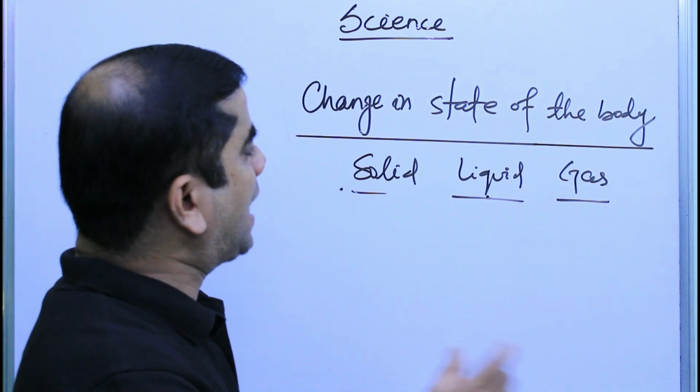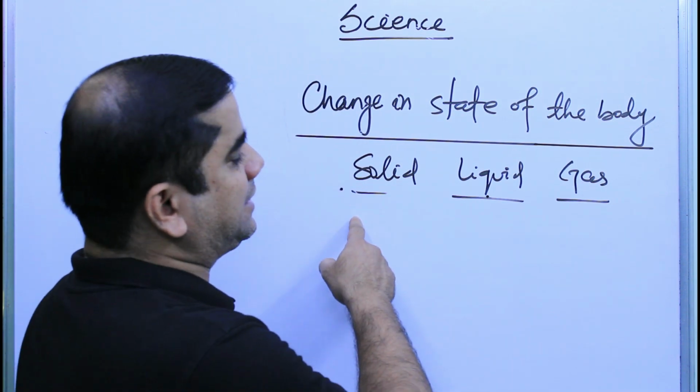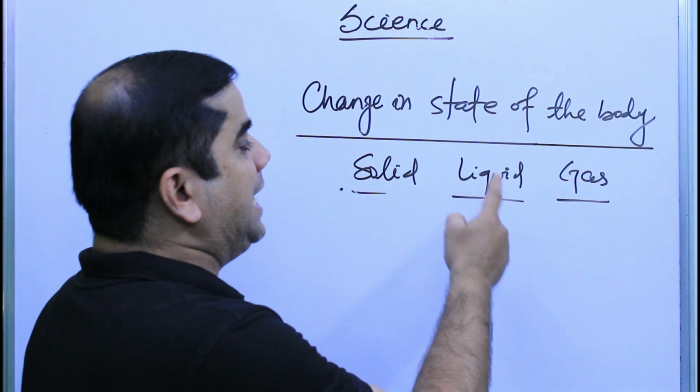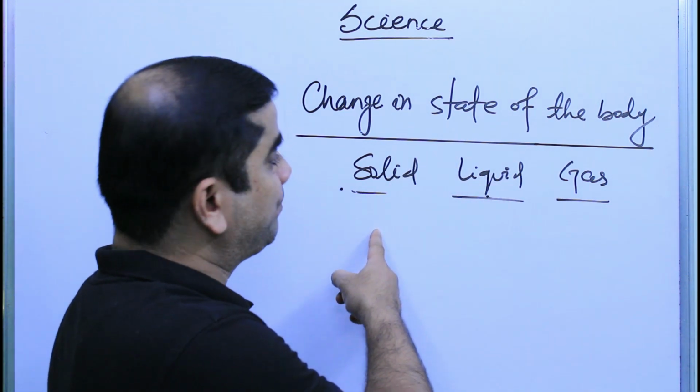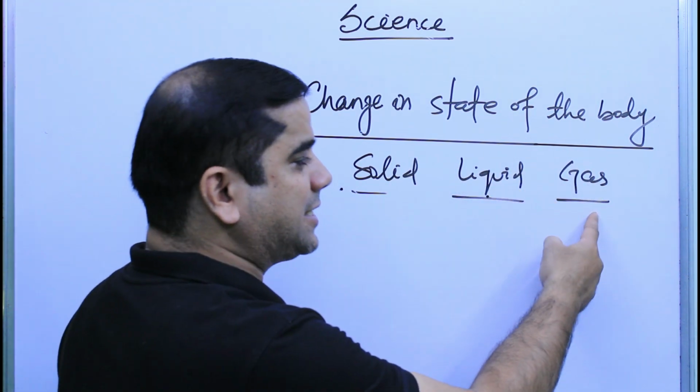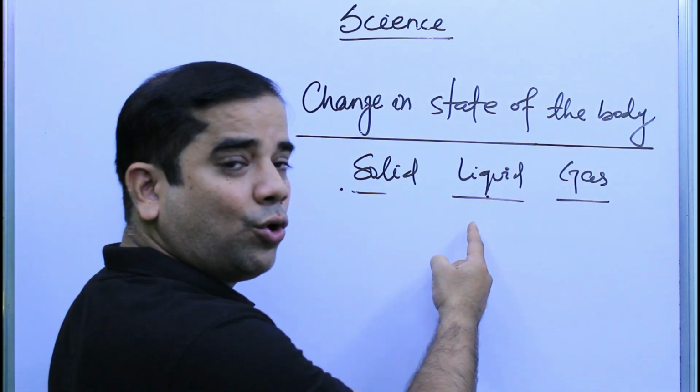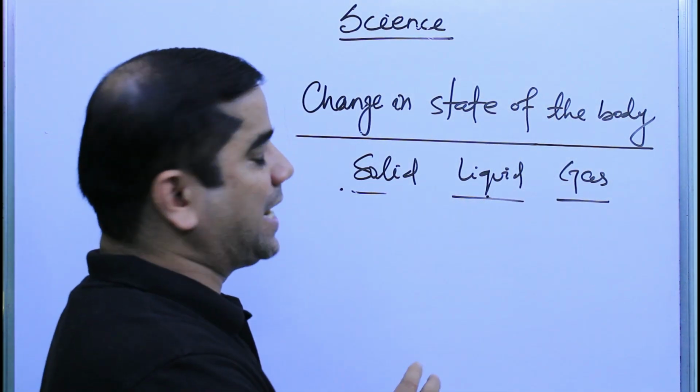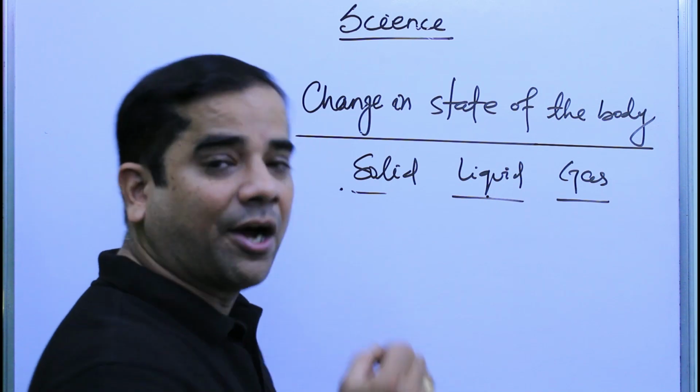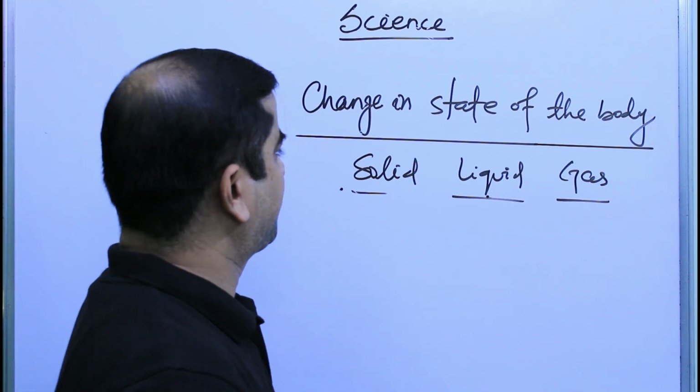Okay, so what happens over here? Solid can change into liquid, liquid can also change into solid, liquid can also change into gas, gas can also change into liquid state. So there are certain processes and there are certain terms for that. So let us now discuss it.